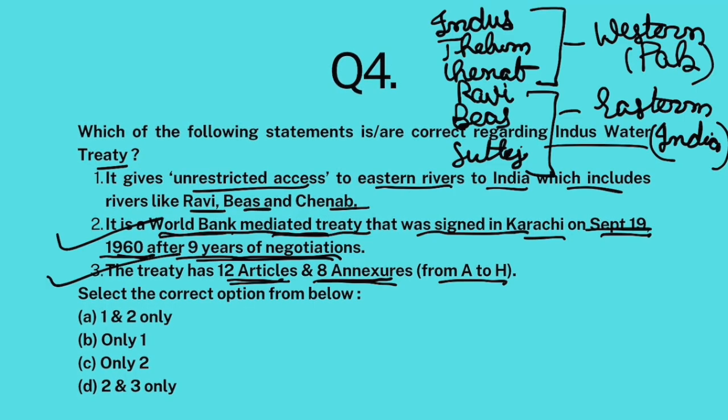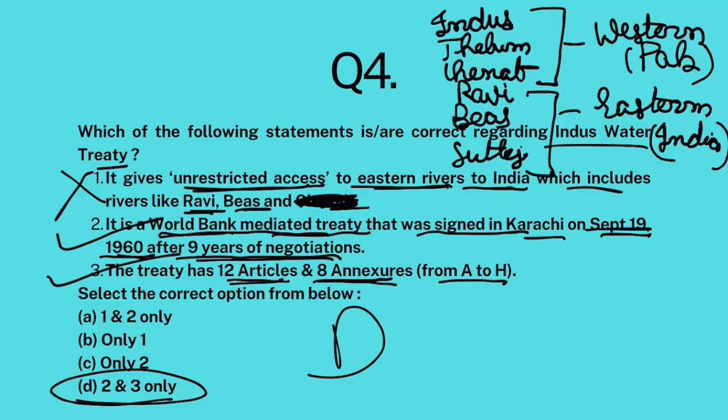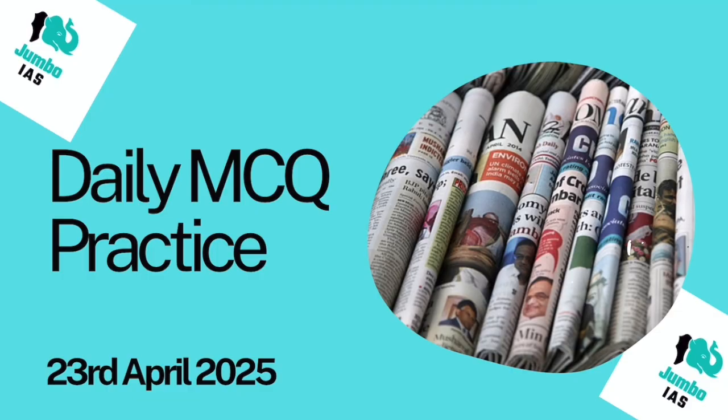So it gives unrestricted access to eastern rivers to India. Absolutely correct. But eastern rivers include Ravi, Beas, and Satluj, not Chenab. Chenab is a western river as per this treaty. So this statement is false. The answer is 2 and 3 only, D. And with that, we conclude today's session.